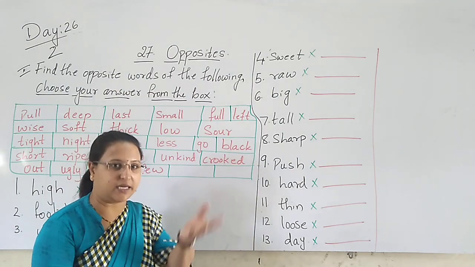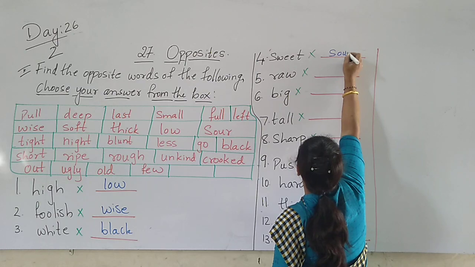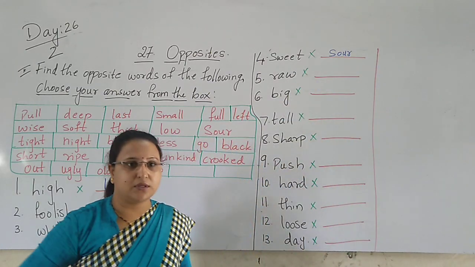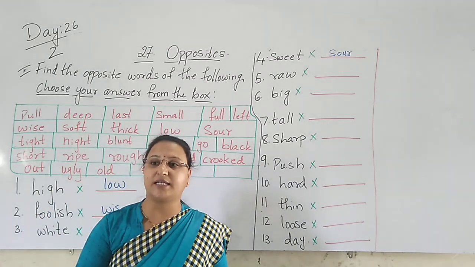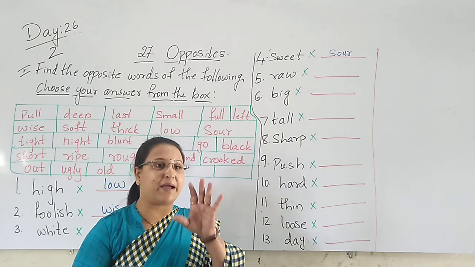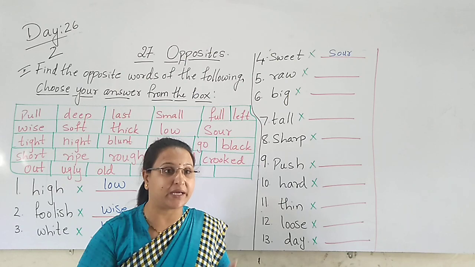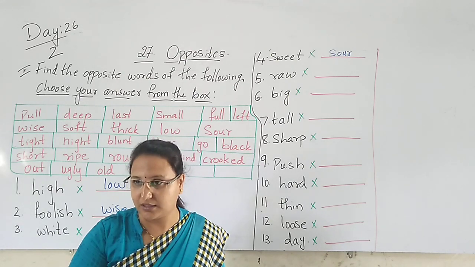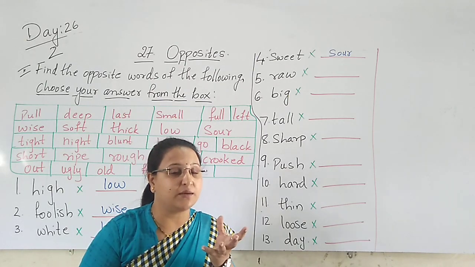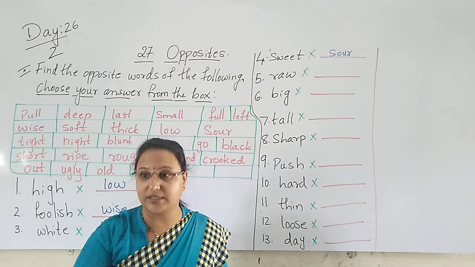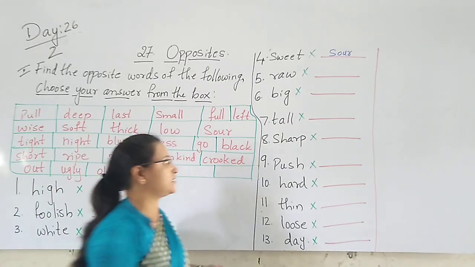Sweet andre sihi. Sour andre huli. So here, sour. Next, raw. Raw means what? The opposite of raw. Ripe. Now when mangoes start coming, first the mango color is green. You buy the green mangoes and prepare a pickle or a chutney and you eat. Yes or no? When the mango is fully ripe, the color of the mango is what? Yellow. So that is called ripe. Raw means kai ro. Ripe andre hannagiru.